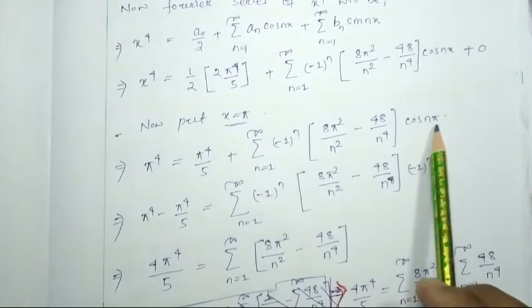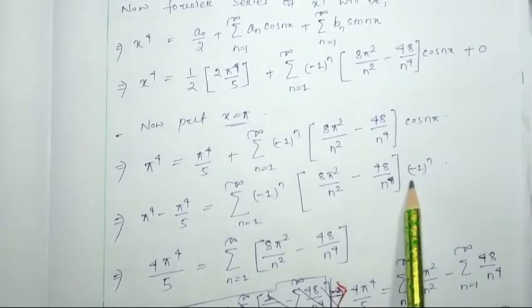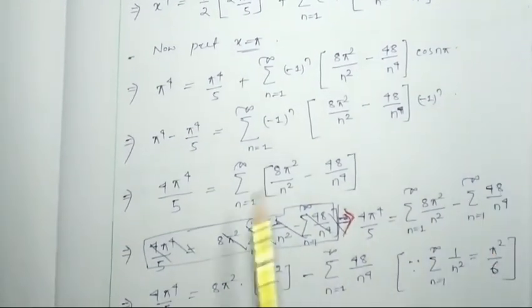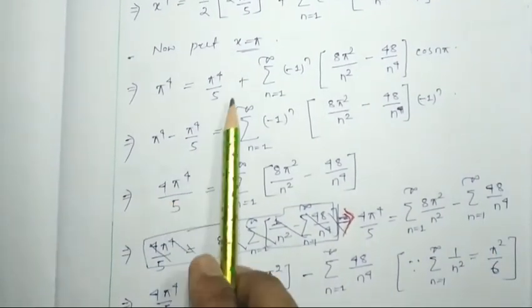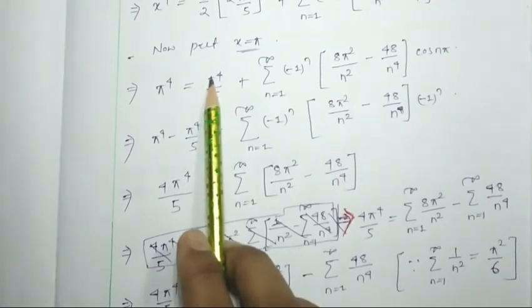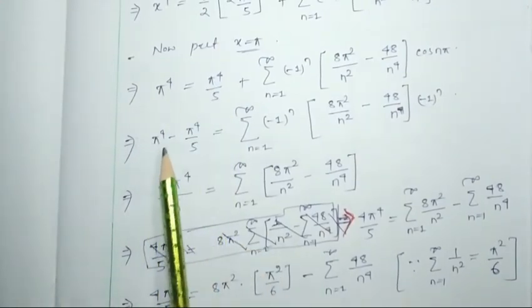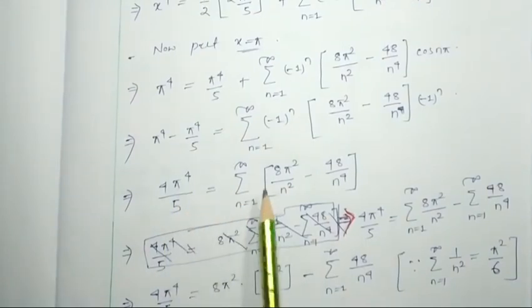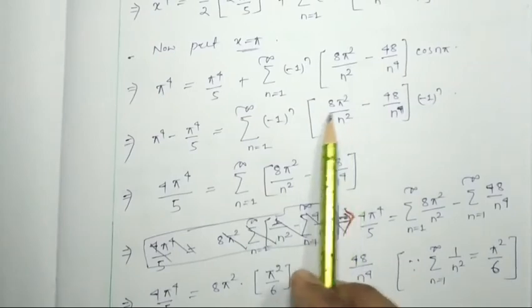Again cos n pi can be written as minus 1 to the power n. So minus 1 to the power n into minus 1 to the power n will be 1. We take pi to the 4 by 5 to this side, it will be pi to the 4 minus pi to the 4 by 5, which is 4 pi to the 4 by 5, equal to the summation over n equal to 1 to infinity of this much.